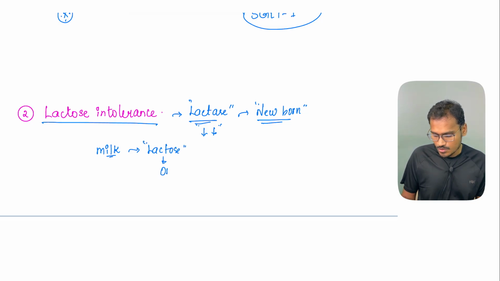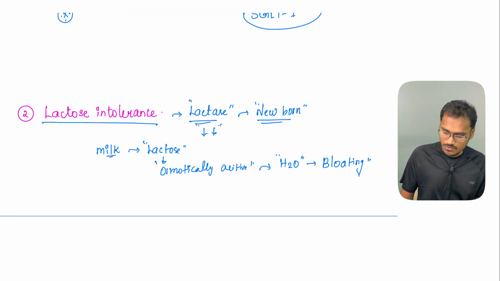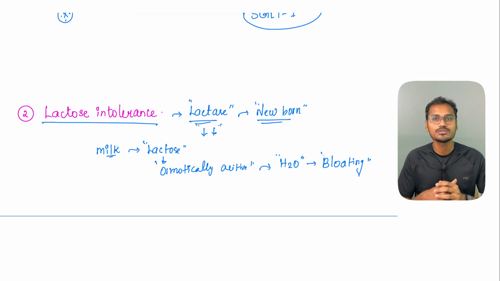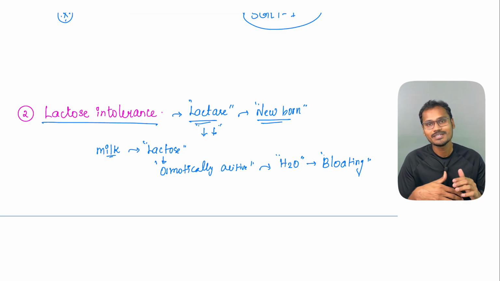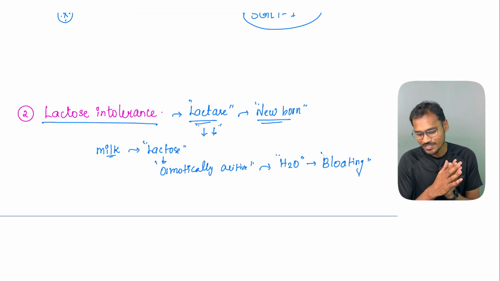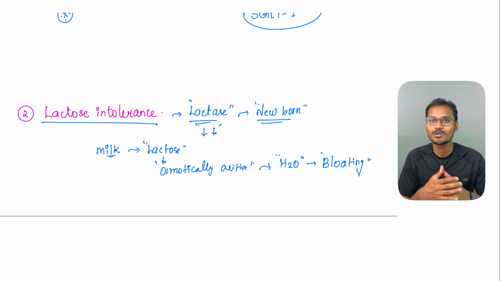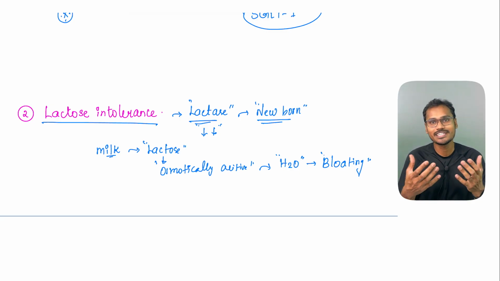This lactose is an osmotically active substance, so it is going to draw in water. Now more and more water will be present in the lumen and it will cause something called bloating. That is why, when people with lactose intolerance take milk products, this happens. So, what is the solution? The best solution is to avoid milk products. But the problem is that many times, when you try to avoid milk products, you have to give up a lot of good things you enjoy.